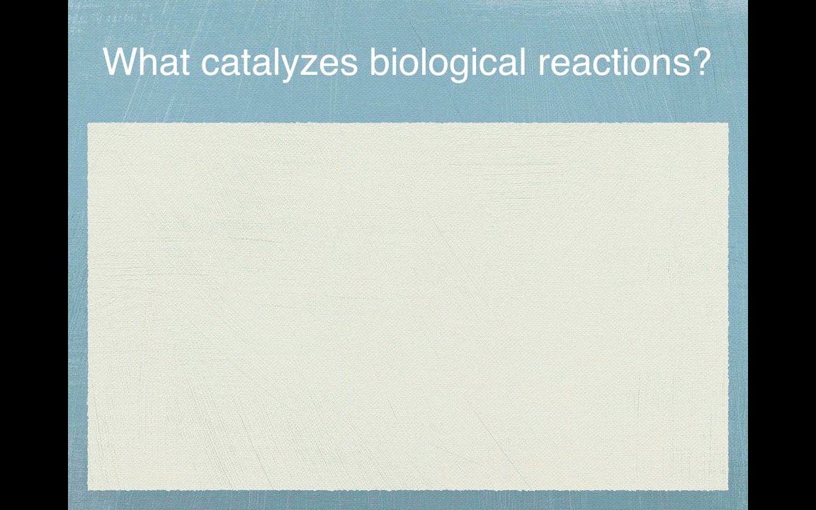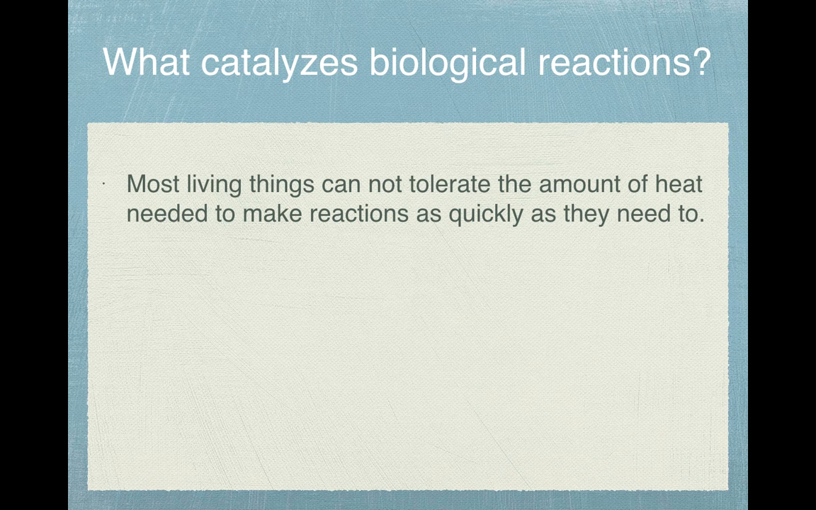So what catalyzes biological reactions? Most living things cannot tolerate the amount of heat needed to make a reaction occur as quickly as they need to. Meaning, I would have to have so much heat entered into a reaction that the organism couldn't tolerate it and could possibly die. This means they need a catalyst to lower the amount of energy, so they don't need as much heat for that reaction to occur.